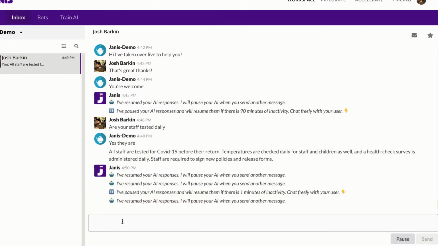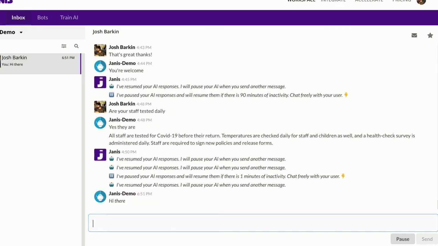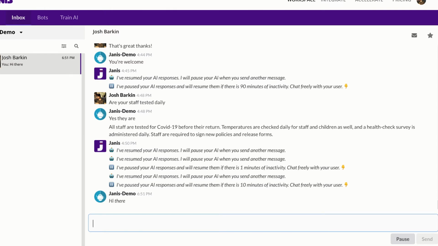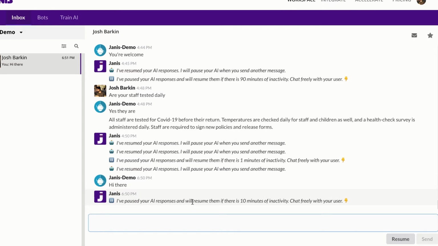And if you really wanted to, you could just send messages here, and Janis will also pause your automation. And you can see here, it says I've paused your AI responses and will resume if there's 10 minutes of inactivity. So everything that you can do in Slack, you can do on our website, and soon you'll be able to do much more. And when you're ready to resume your automation, you can just click resume.